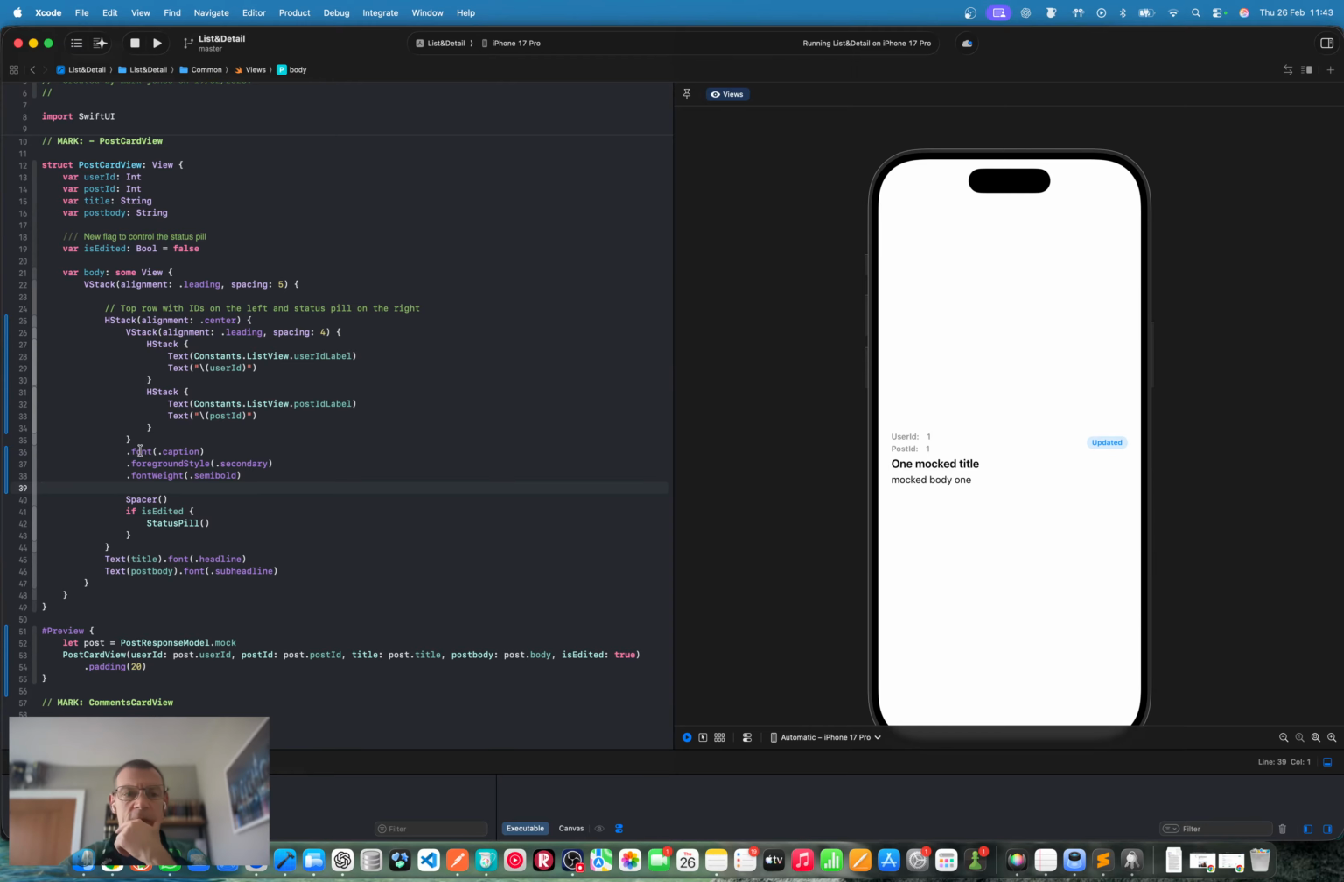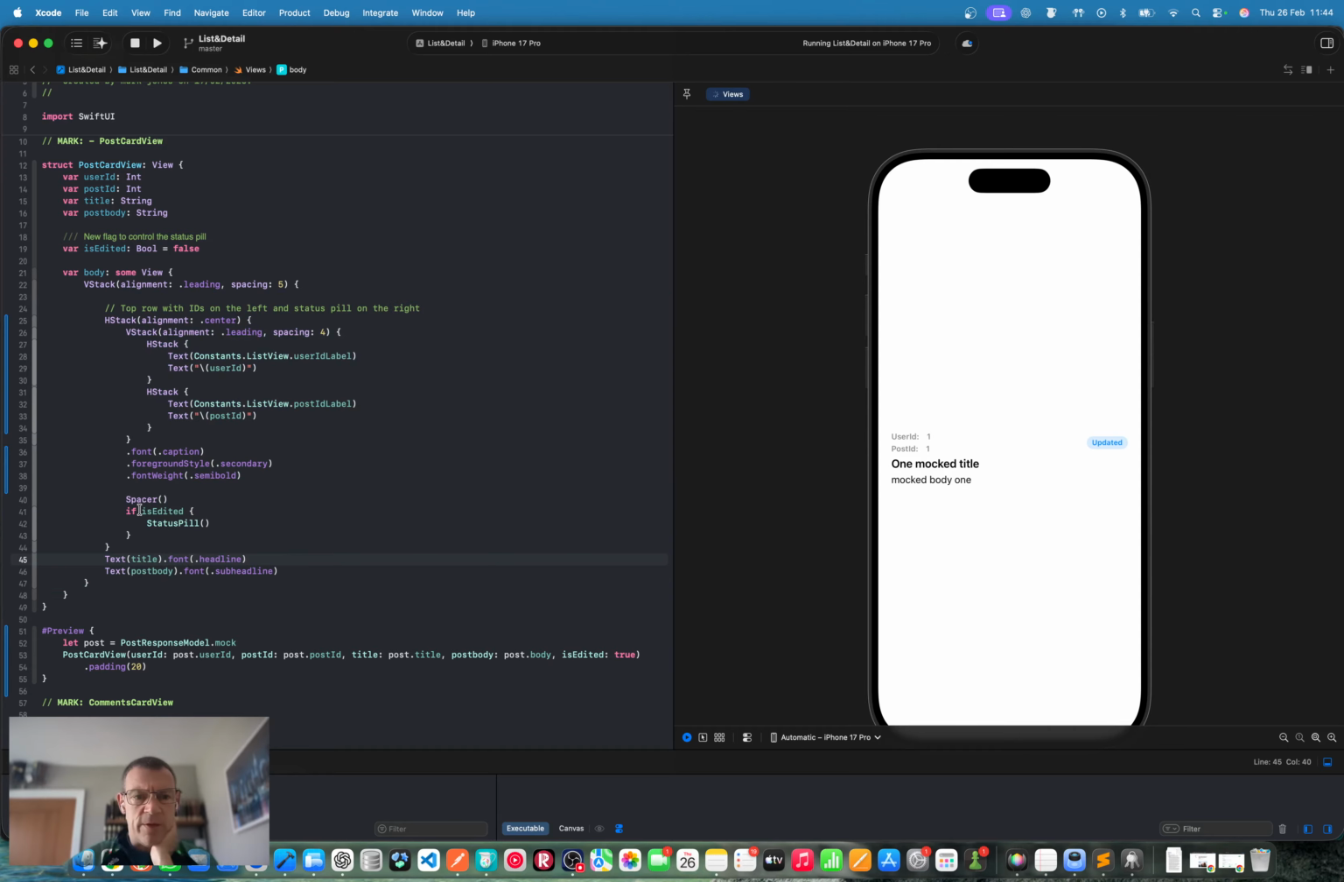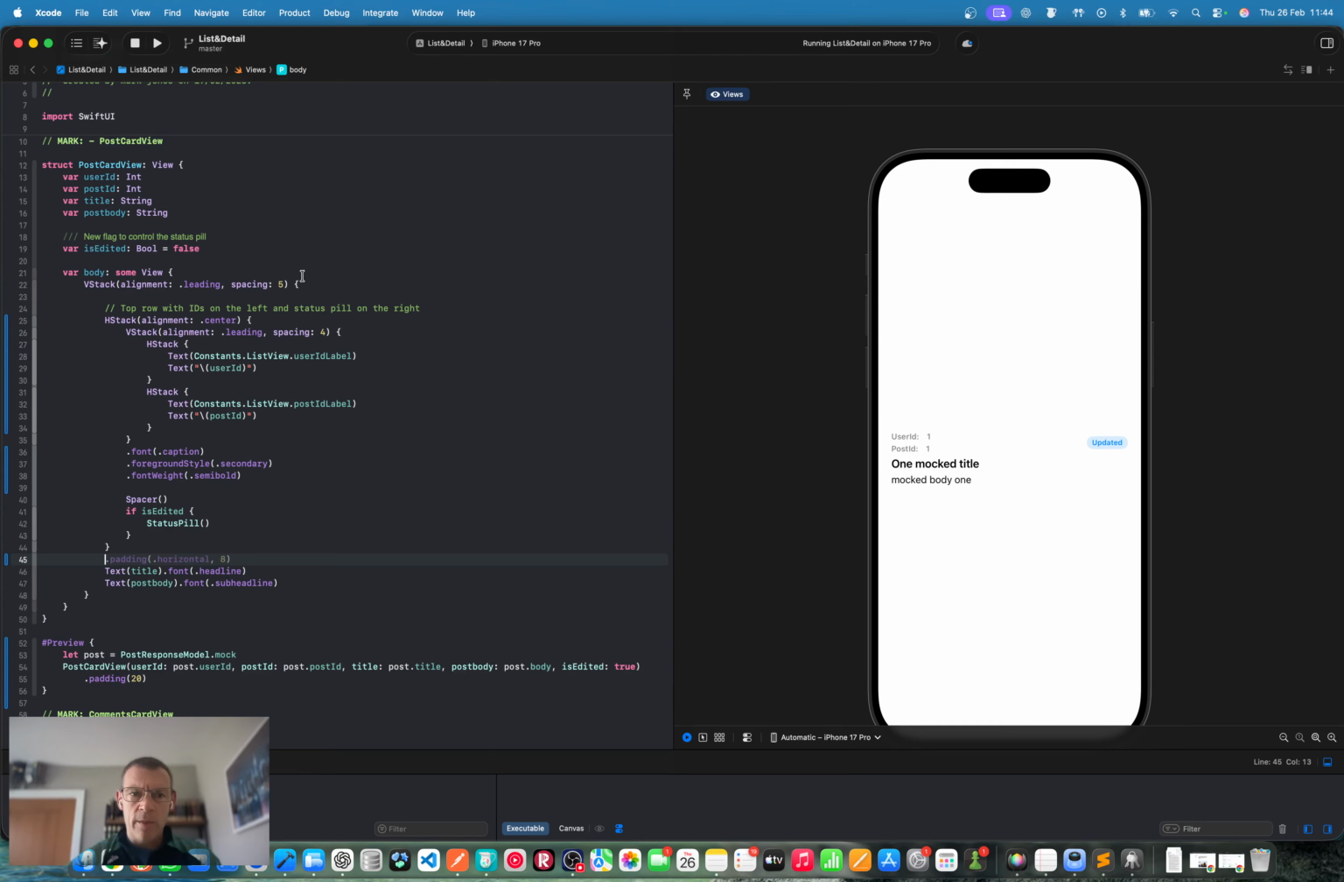Then we have this spacer, our status pill. Then we have the title and text. We're going to do the same on the title and text. We're just going to add a label. This is all in a V stack with spacing. I'll just increase that spacing ever so slightly. Can I just increase that again so we can see where it is? There we go. So yes, let's make this 8. Okay, that'll separate things out a bit.